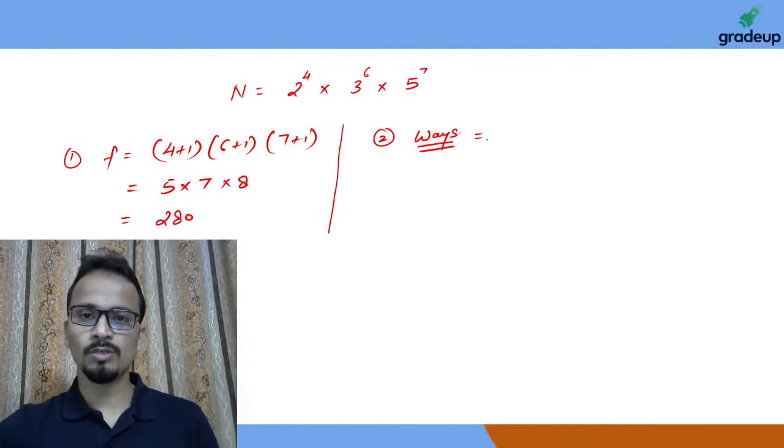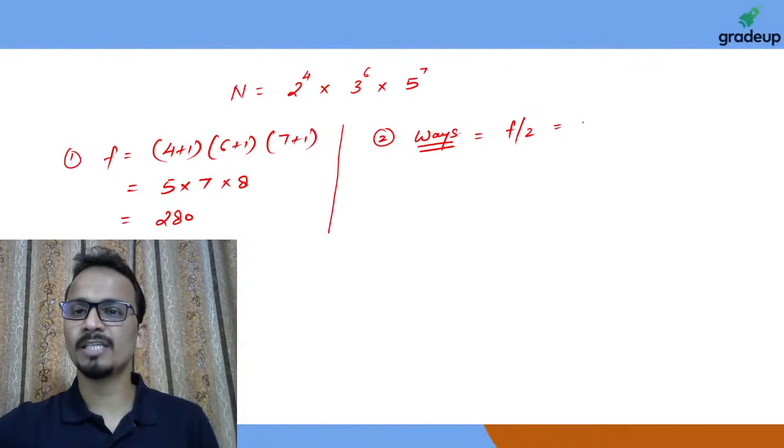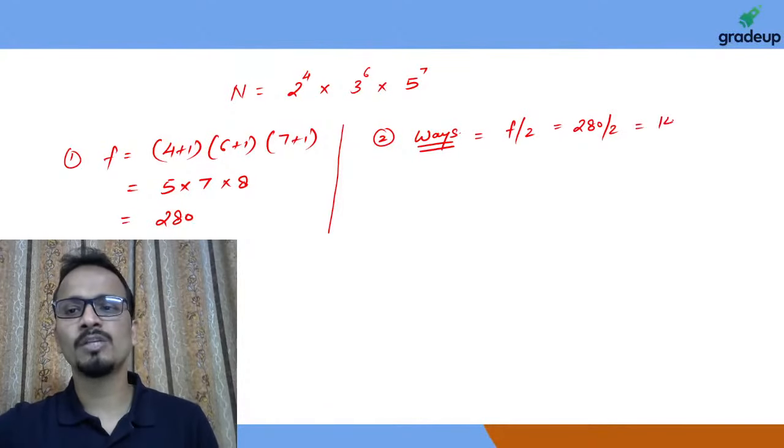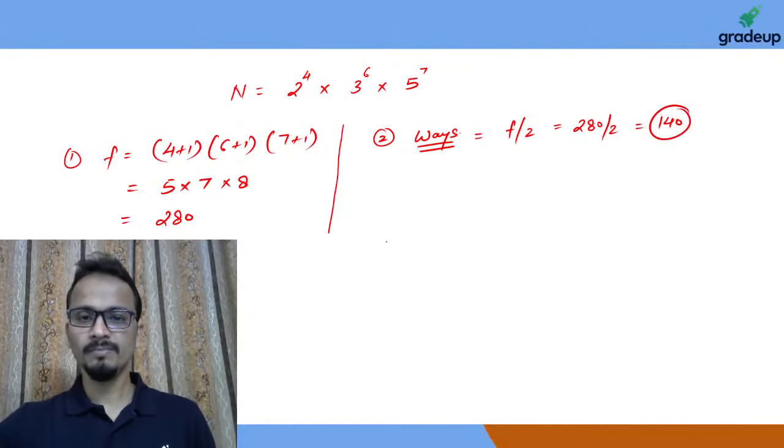All right. So the number of ways of writing this number as the product of two factors will be number of factors divided by 2, right? So number of factors divided by 2, that is 280 divided by 2, and my answer will be 140.